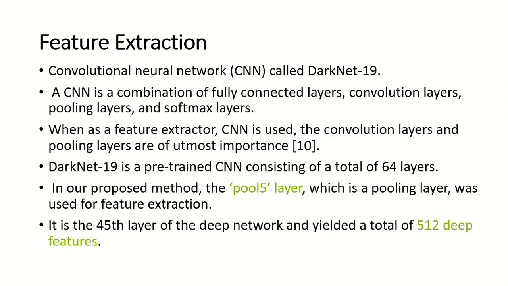For feature extraction, we used a CNN called Darknet 19 as a feature extractor. A CNN, or convolutional neural network, is a combination of fully connected layers, convolution layers, pooling layers, and softmax layers. When we use a CNN as a feature extractor, the most important layers are the convolution layers and pooling layers. Darknet 19 is a pre-trained CNN, and it consists of a total of 64 layers. For our purpose, we use pool 5, which is a pooling layer, for feature extraction. It is the 45th layer, and the total number of features that we extracted was 512.